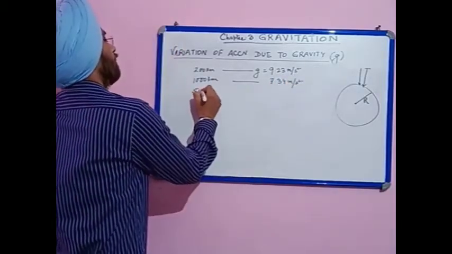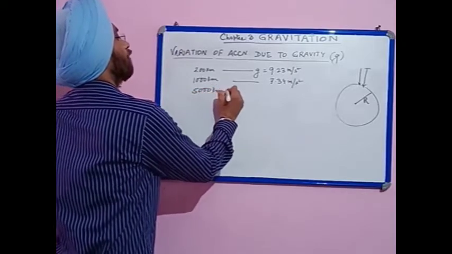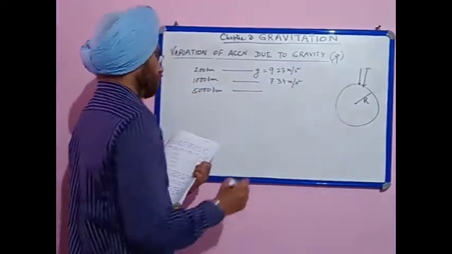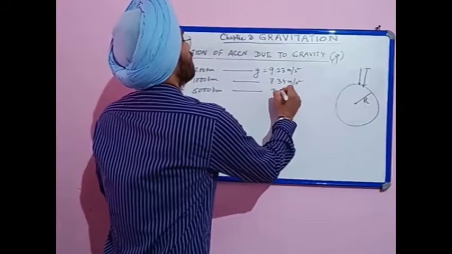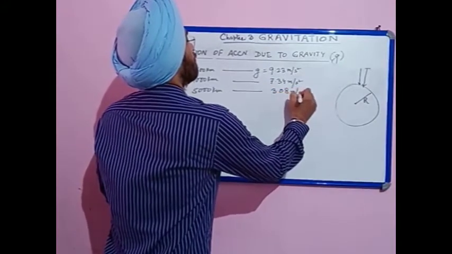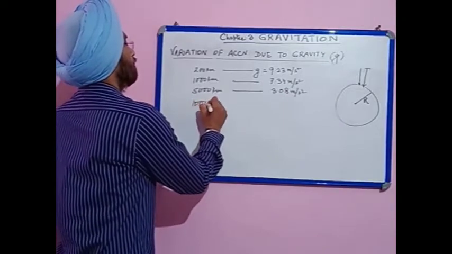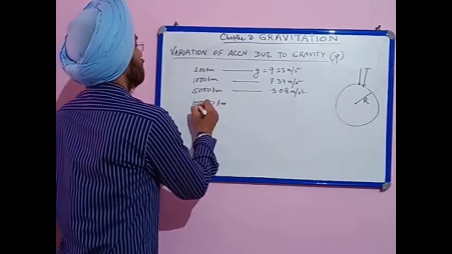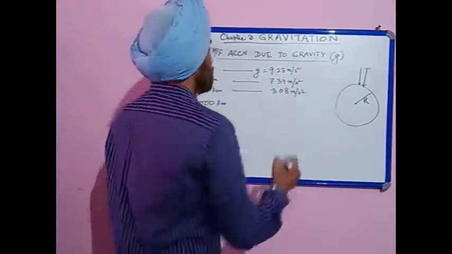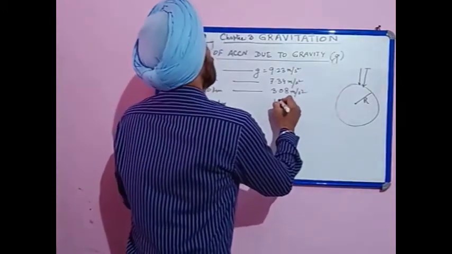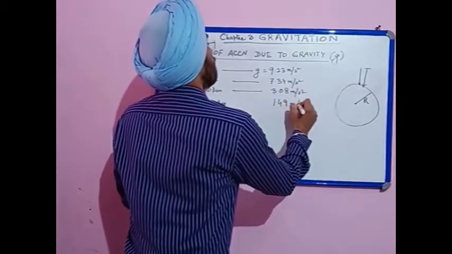At an altitude of 5000 kilometer, the value of g becomes 3.08 meter per second square approximately. At 10,000 kilometer, it becomes 1.49 meter per second square.